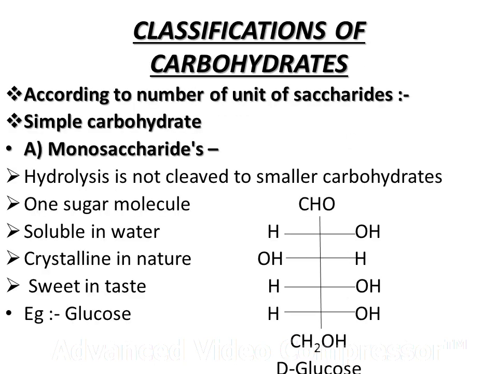So our next point is the classification of the carbohydrates according to the number of units of saccharides. Saccharides means sugars. So unit of saccharides, units of sugars, classify what type of carbohydrate it is. So we are having two types of carbohydrate, simple carbohydrate and complex carbohydrate. Simple carbohydrate contains the one subtype, monosaccharide. So what are the monosaccharides? Monosaccharides are the one sugar molecules which on hydrolysis are not cleaved to smaller carbohydrates. So hydrolysis does not occur in the monosaccharides.